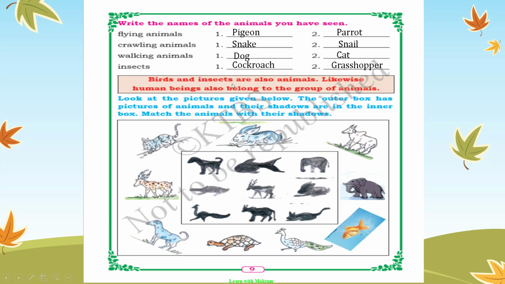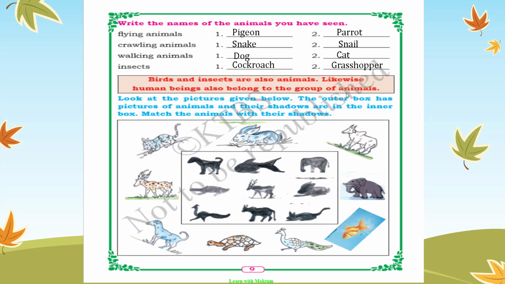Birds and insects are also animals. Likewise, human beings also belong to the group of animals. So here what they are saying is birds, insects, all of them are also a part of animals. Okay, and humans also are a part of animals.